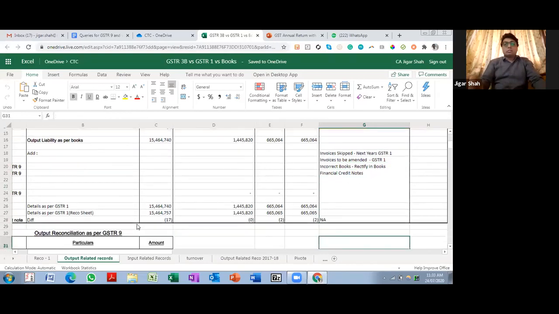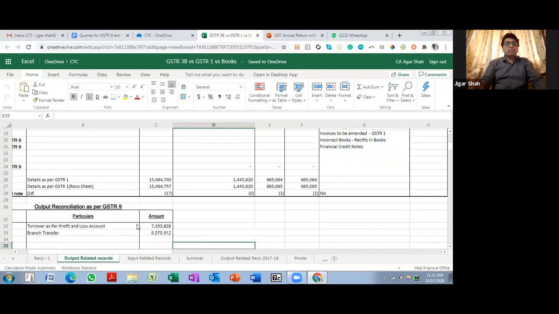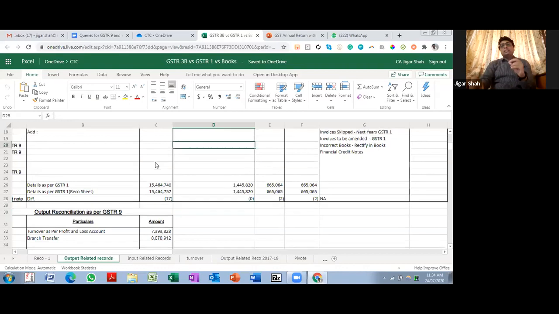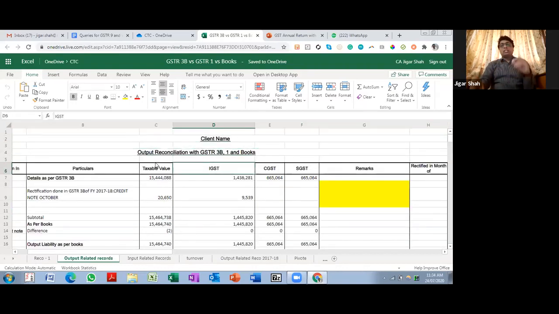Financial credit note can also be one of the items. Basically this is a summary of the details you have inserted in RICO 1. In this one screen, your task is simply to reconcile everything with details as per books. In that process, you will identify the transactions where you have gone wrong or where your client has gone wrong, and then you need to come out with an appropriate solution for it. If you have missed something in 3B, if you have not paid tax in 3B, you need to ask them to pay tax through DRC 03, etc.